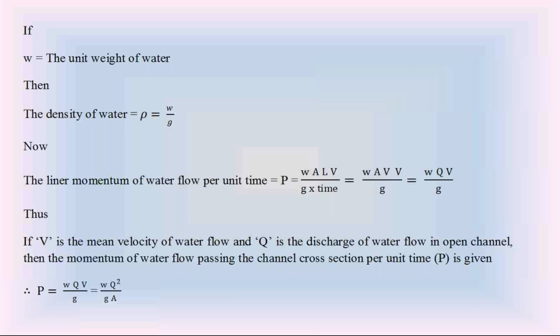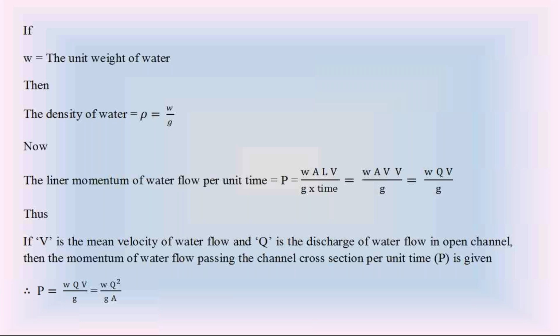Because of this per unit time, we call this linear momentum of water flow per unit time the rate of linear momentum of water flow in the open channel, that is equal to unit weight of water W, discharge Q into velocity V by Z.